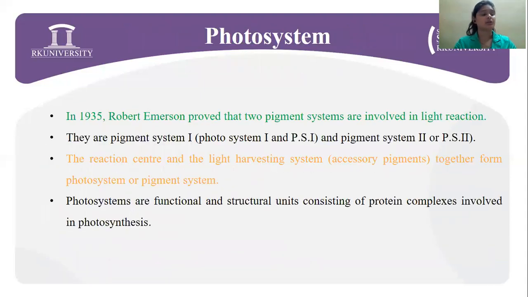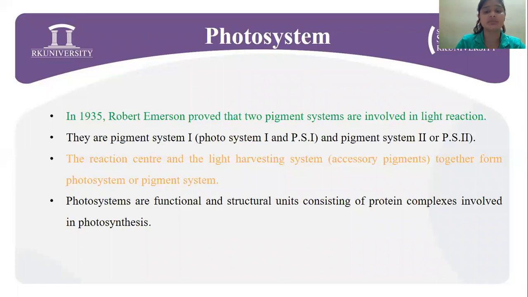Now, talking about the photosystem. In 1935, Robert Emerson proved that two pigment systems are involved in the light reaction. They are pigment system 1, or photosystem 1, and pigment system 2. The reaction center and the light harvesting system, which is the accessory pigments, together form the photosystem or pigment system. About 250 to 450 pigment molecules constitute a single photosystem.